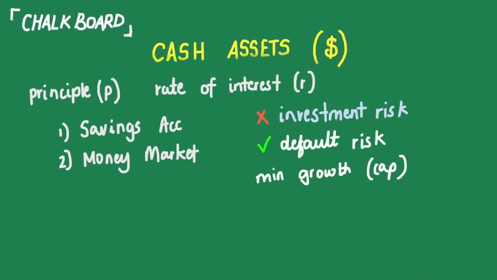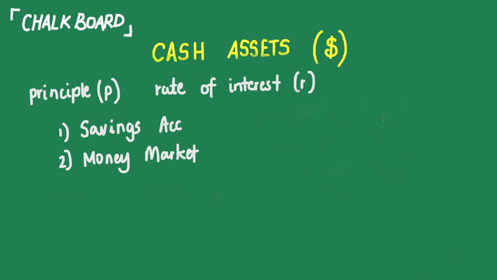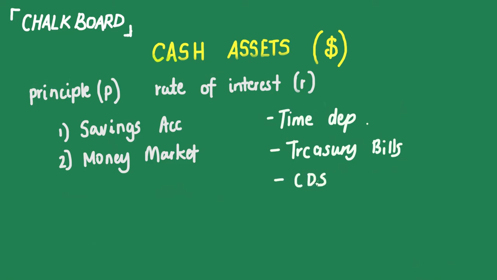So some of the common types that we would be looking at later on in following videos are time deposits, treasury bills, CDCs, commercial paper, and bills of exchange.